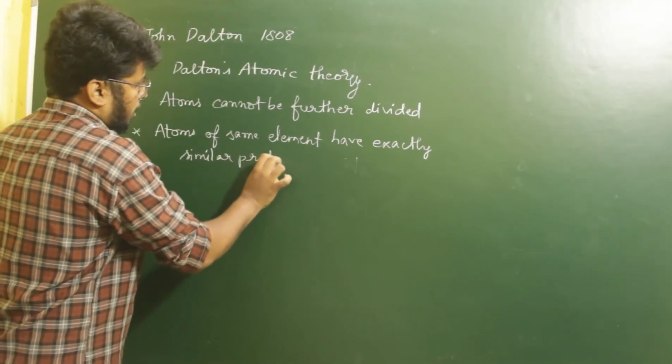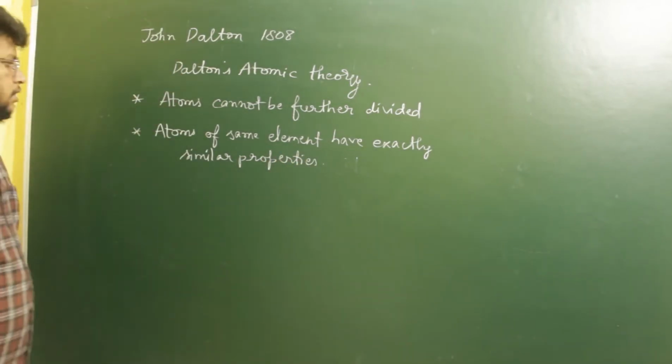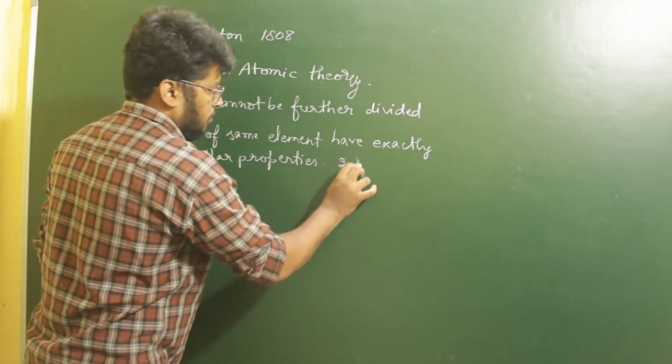and if you consider atoms of two different elements, then those have different properties. For example, you can consider two atoms of sodium.